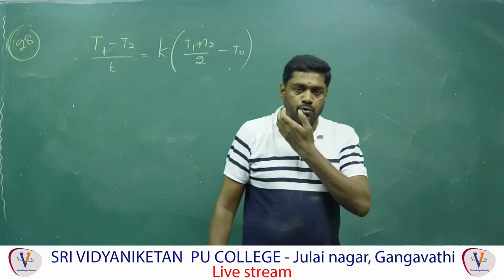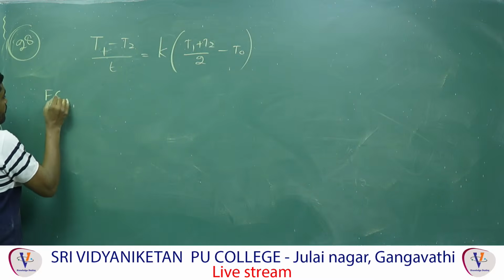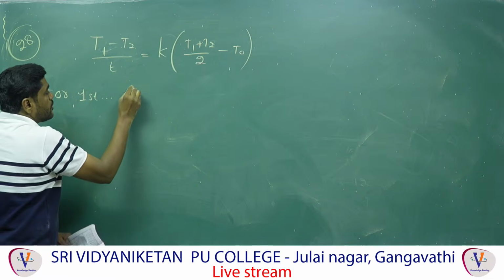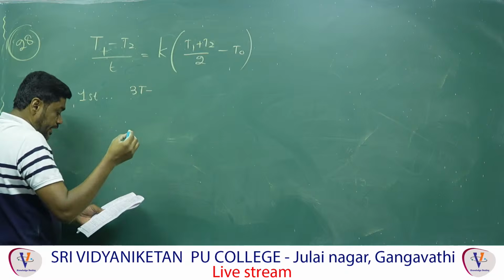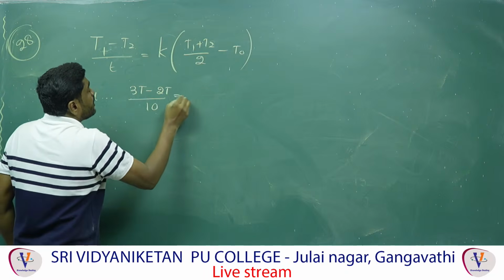T1 is the initial temperature, and from T1 to T2 it cools in a time t, so the temperature is going to decrease. In the first case, T1 is equal to 3T and T2 is equal to 2T, the time they have given is 10, and K we don't know.